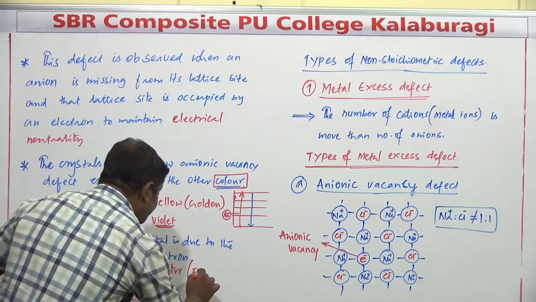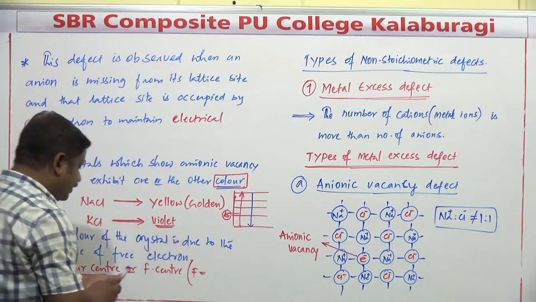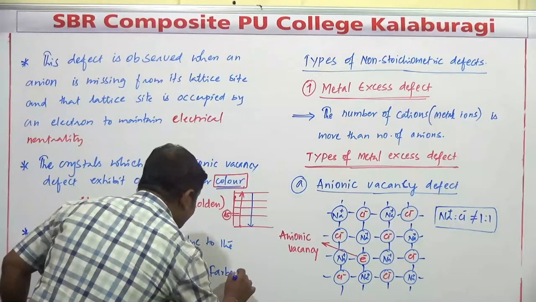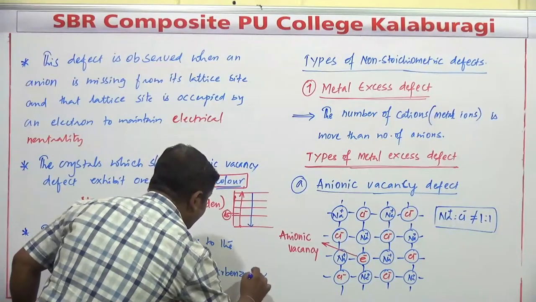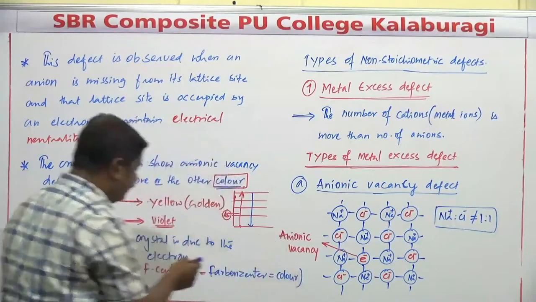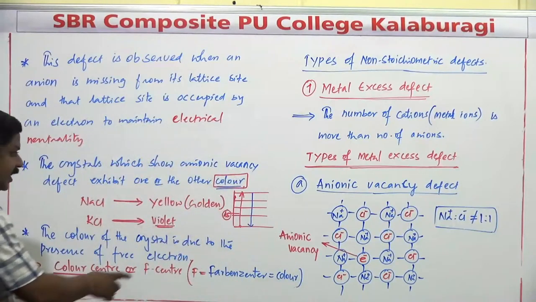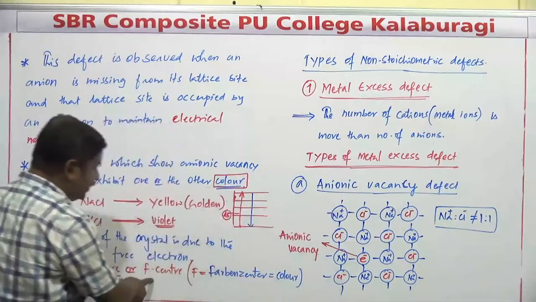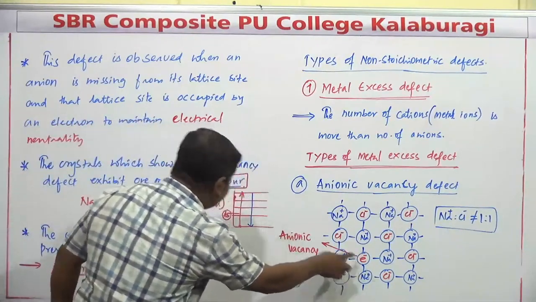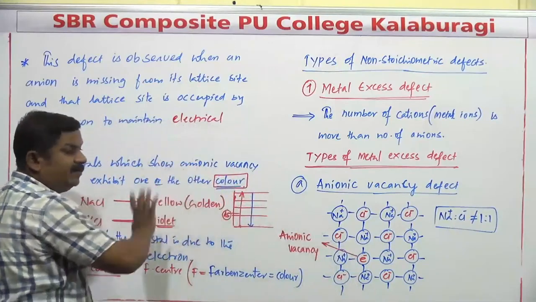Here, what is the meaning of F? It's a German term. F refers to Farbenzentrum, which indicates the color of the respective compound. Sometimes these defects are also called F center defects. It is mainly because of this electron, which is responsible for the color of the compound.